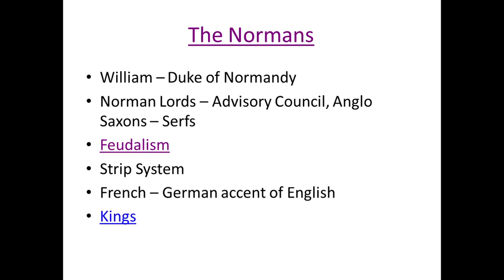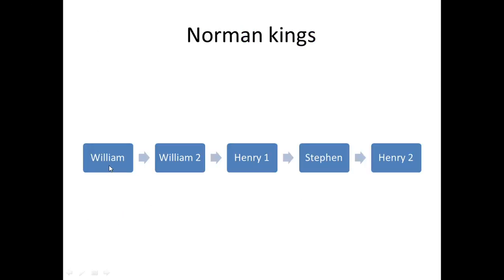And next, what are the kings who ruled? You know the first king, William the Conqueror, who was Duke of Normandy. So first William I, and then succeeded by William II, and then Henry I. Henry I was the brother of William II, and Henry I was succeeded by Stephen.